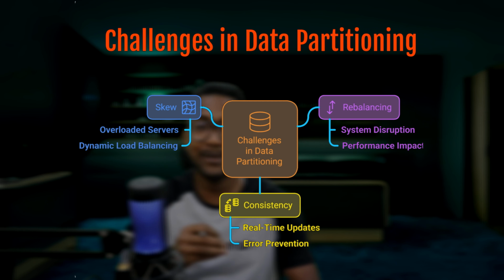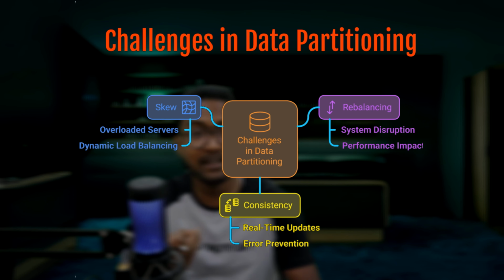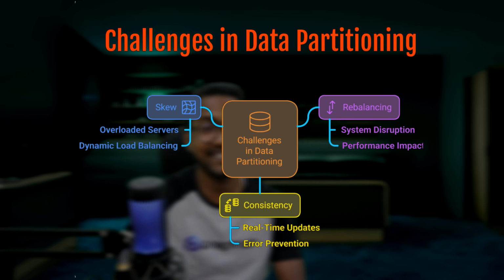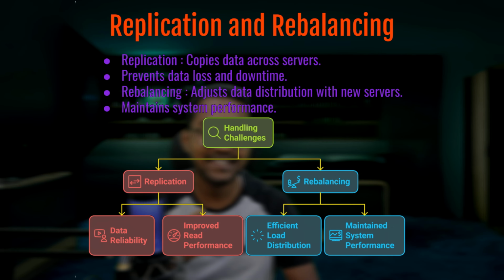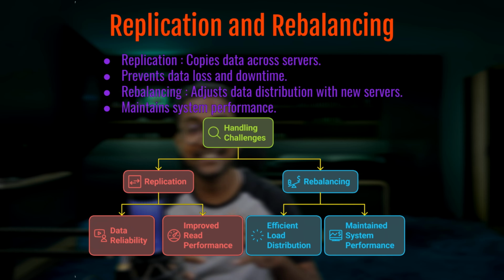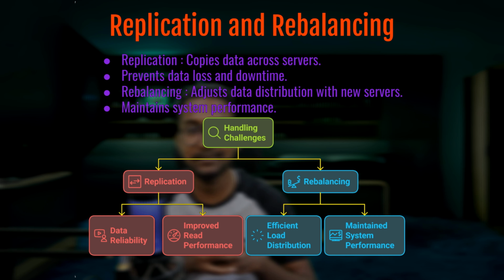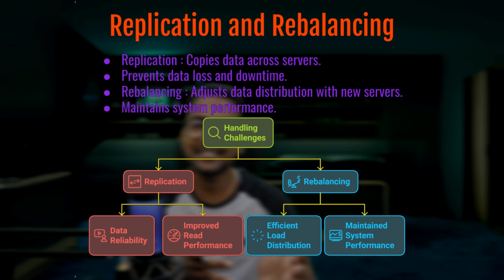So now that we have understood these challenges, let's take a closer look at how replication and rebalancing play key roles in addressing these issues. To address the challenges that we just discussed, there are two critical concepts that come into play: replication and rebalancing. First, let's talk about replication. So replication involves creating copies of data across multiple servers. This is essential for maintaining the reliability of your system. So if one server fails, its replica can step in and ensure that the system continues to function without any downtime or data loss.